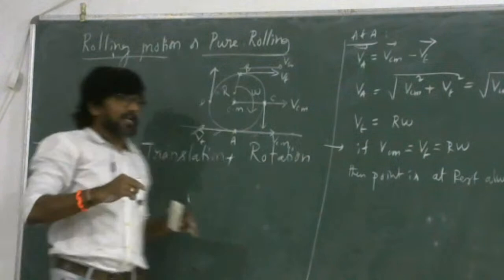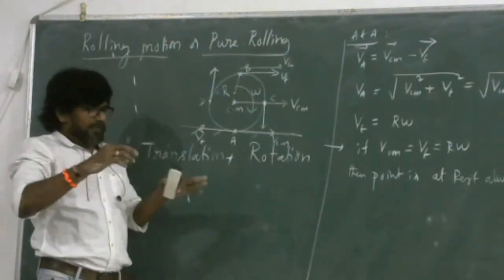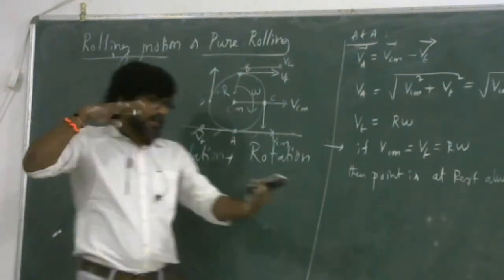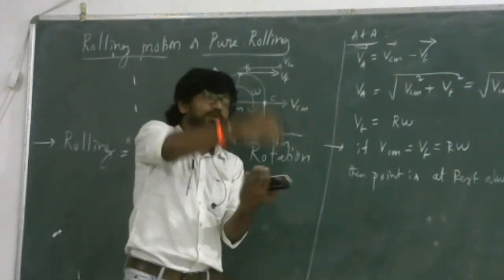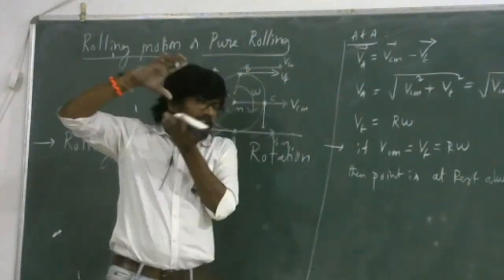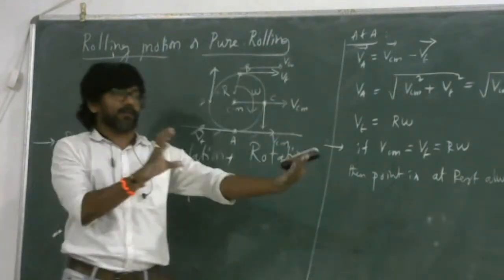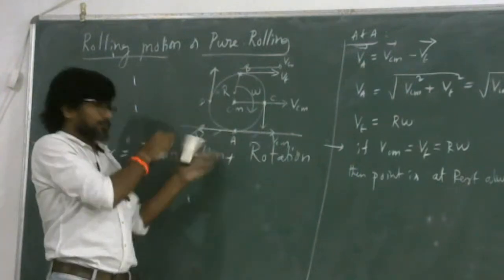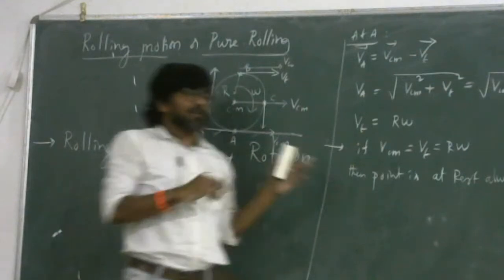Whereas in some cases, if the wheel is moving on an inclined or horizontal surface but, instead of rotating, the entire wheel is skidding downward or forward, that means this will be greater than this. So it will skid or slide forward; the forward velocity is greater than this.